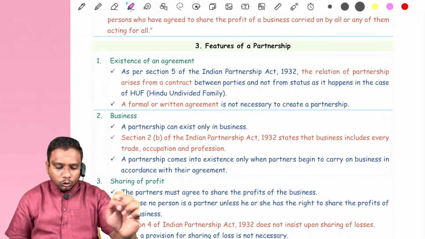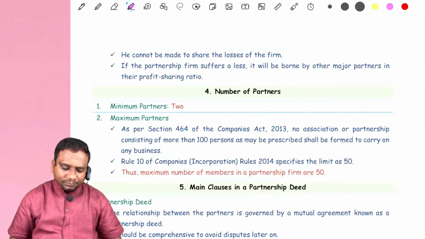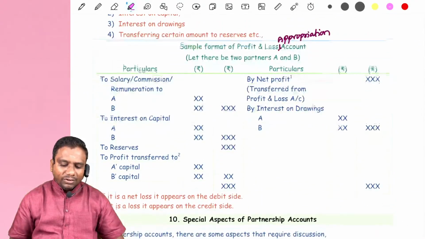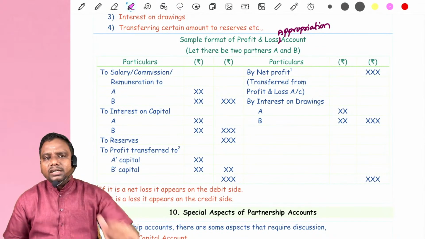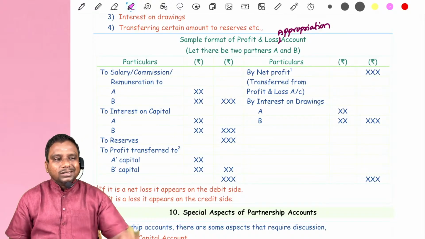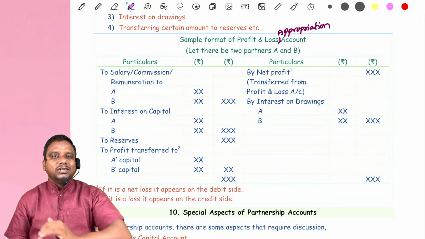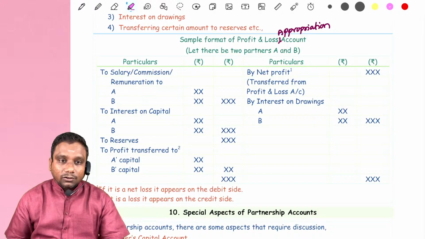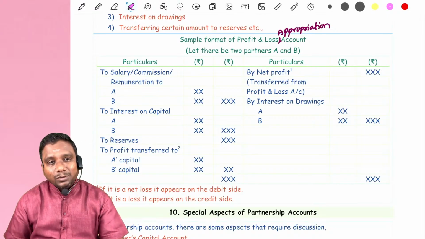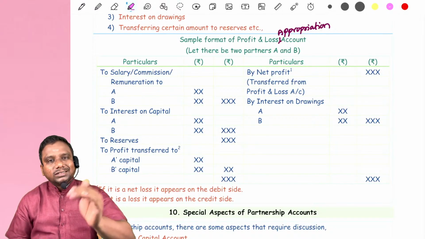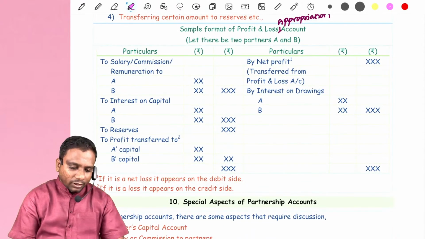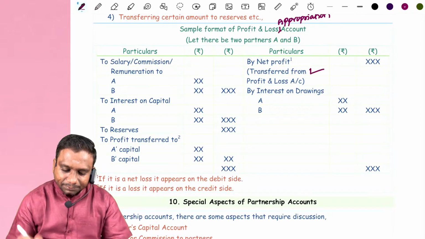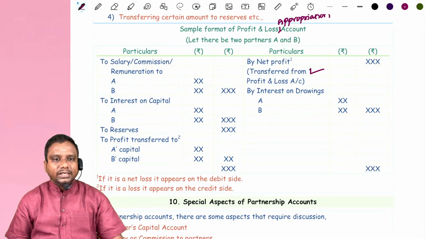Is it clear? To discuss all these things, look at the profit and loss appropriation account format. The trading account shows gross profit or gross loss. This gross profit or gross loss is taken to the profit and loss account. In the profit and loss account, we get net profit or net loss. This net profit is taken to the profit and loss appropriation account. Look at this: by net profit transferred from profit and loss account.